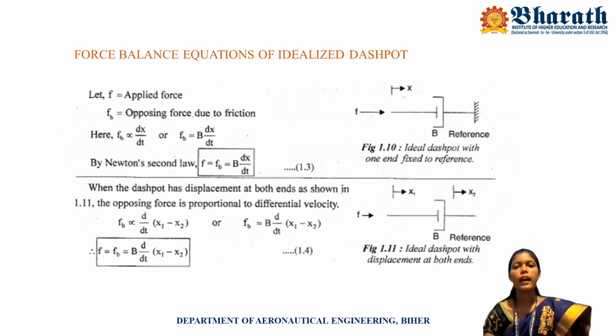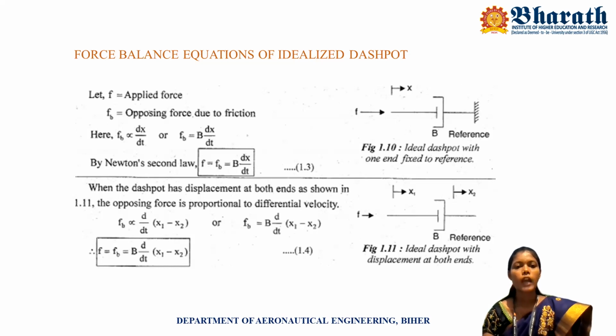Now considering the idealized dashpot. Here, the idealized dashpot has negligible mass and negligible elastic deformation. The force offered by the dashpot is related to the velocity acquired in the system.